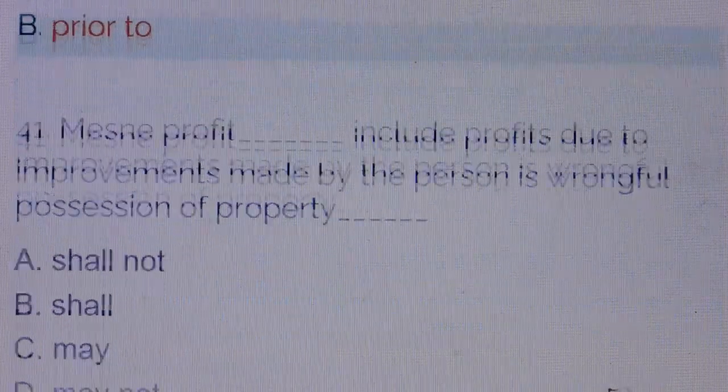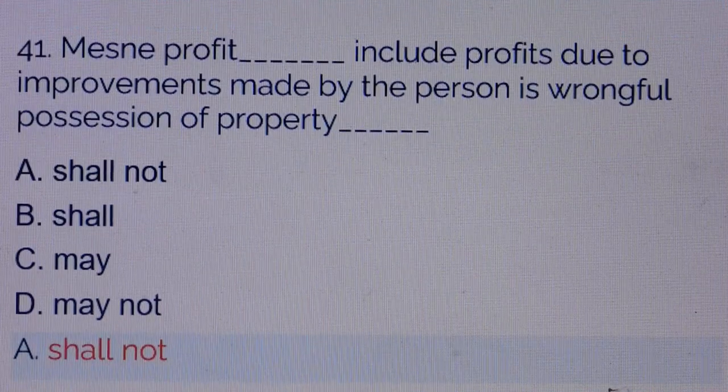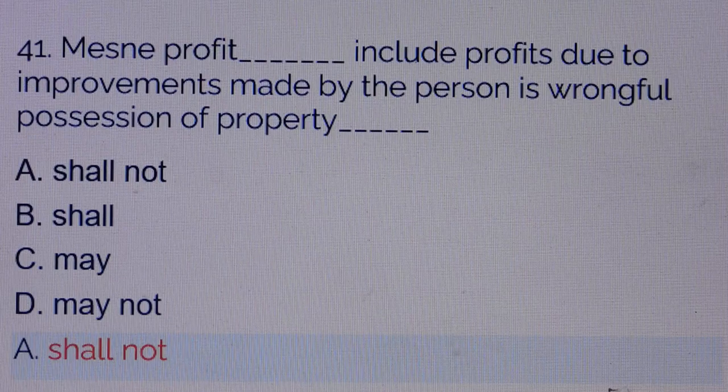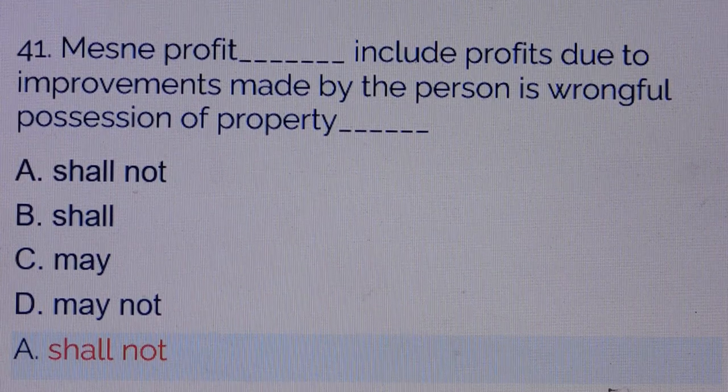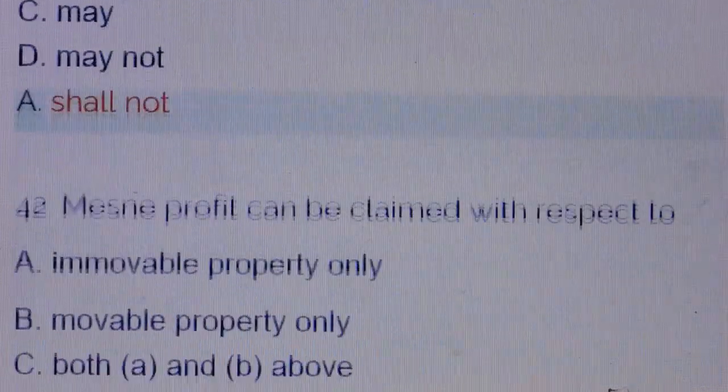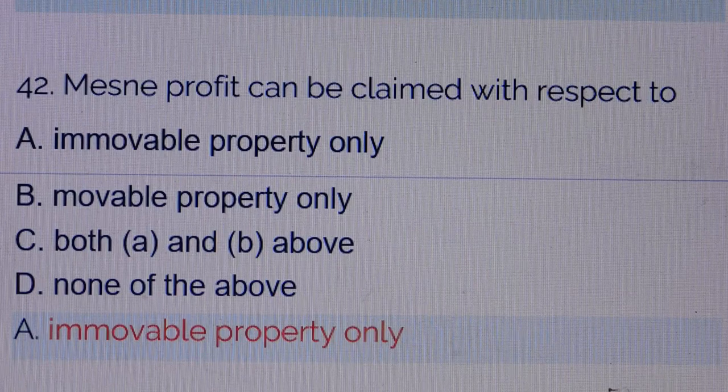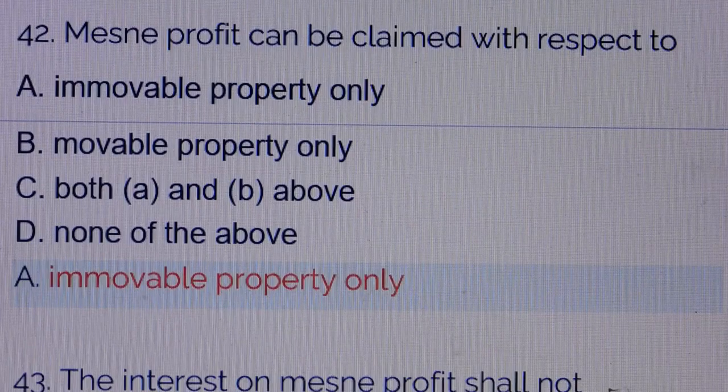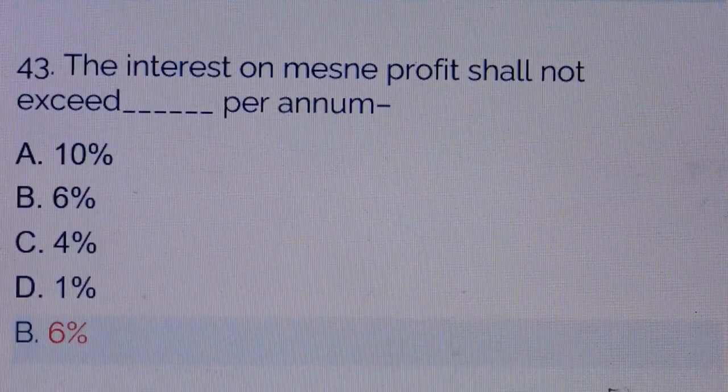Question number 41. Mesne profits include profit due to improvement made by the person in wrongful possession of property: answer is option number A, shall not. Question number 42. Mesne profits can be claimed with respect to: answer is option number A, immovable property only.